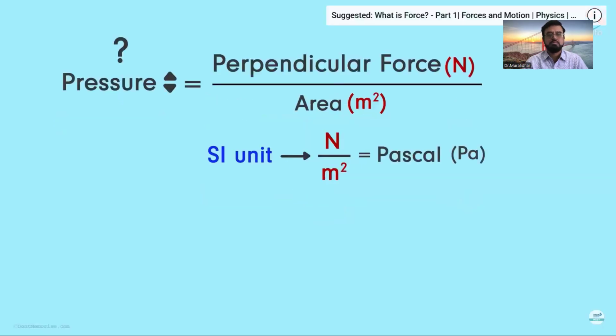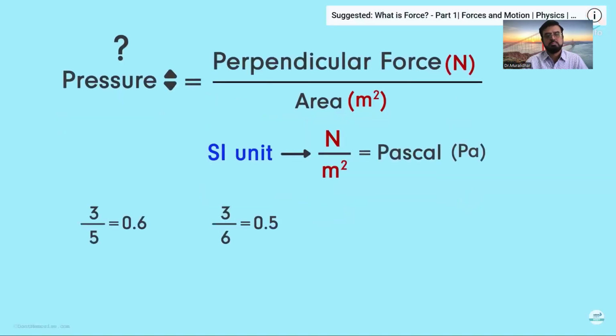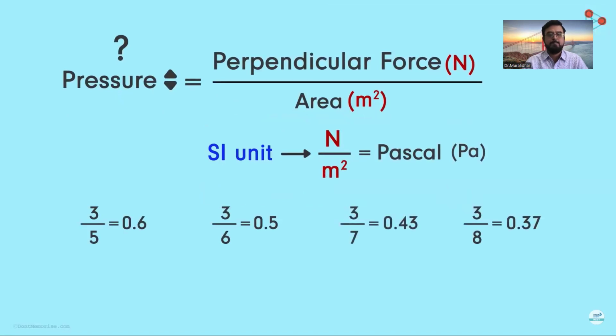If I have a fraction and I keep the term in the numerator constant and keep increasing the term in the denominator, then will the fraction increase or decrease? Surely it will decrease. Inversely proportional, you can call it. So the pressure will decrease if I increase the area while keeping the force constant.